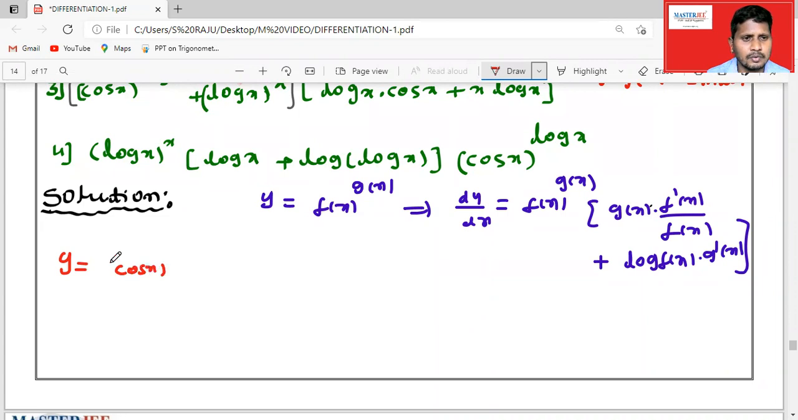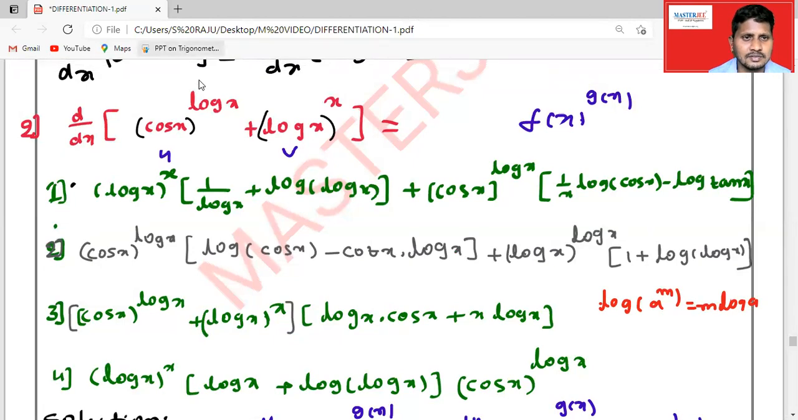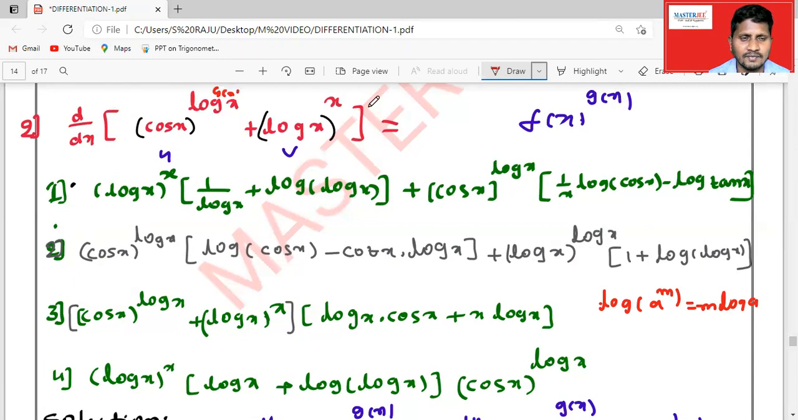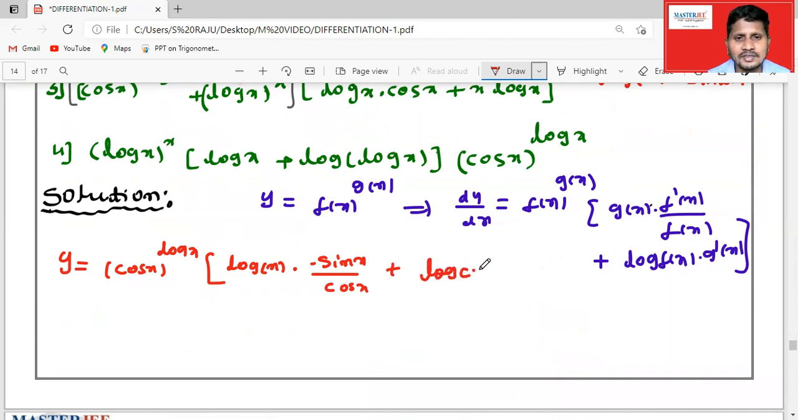So (cos x)^(log x): I have written f(x) for cos x, and g(x) is as it is. What is g(x) in the first case? g(x) is log x. So log x into f'(x) by f(x). The derivative of cos x is minus sin x, divided by f(x). That is f'(x) by f(x), plus log f(x), where log of f(x) is clearly log cos x, into g'(x).